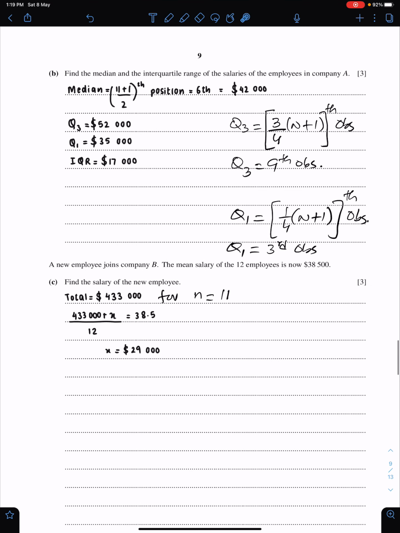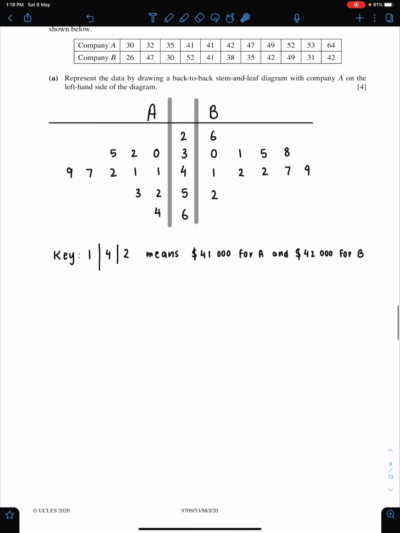The next part. Find the median and the interquartile range of the salaries of the employees in company A. This is so simple. If you know the formulas of median and quartiles, you can easily do this. The formula for median is this: n plus 1 upon 2th observation. N is 11. Therefore, 6th observation is the median. 1, 2, 3, 4, 5, 6. So 42,000 is median.